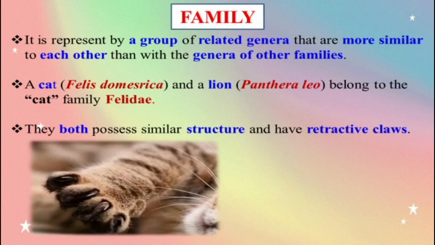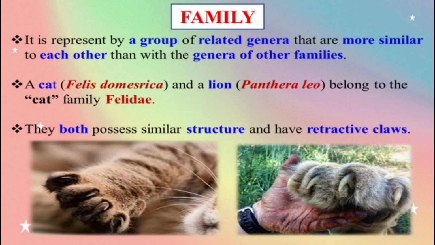Now see both pictures of animals with retractile claws. The first one is a cat, the second one is a lion. Because they resemble each other in some morphological characters, scientists keep them in the same family.